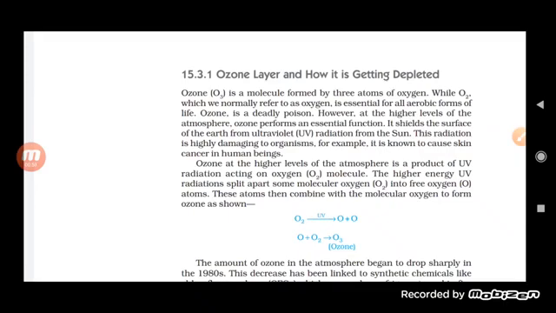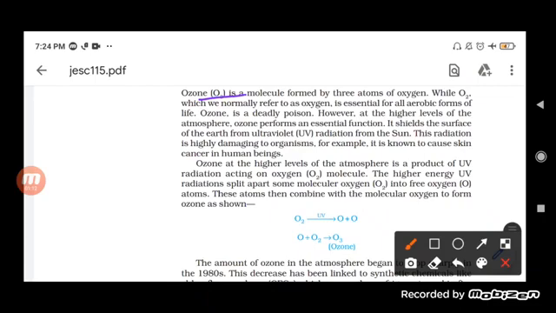Basically when we talk about ozone, what is ozone? It is a molecule consisting of three oxygen atoms together. And the formula for ozone, as you can see here, is O3.